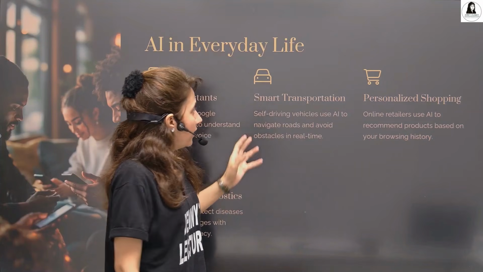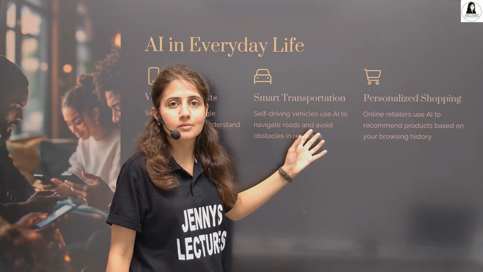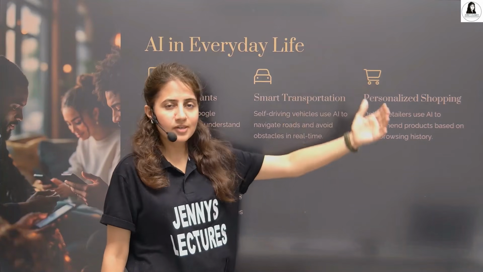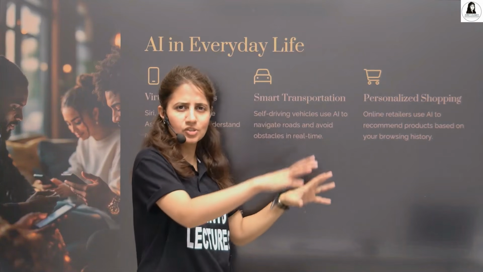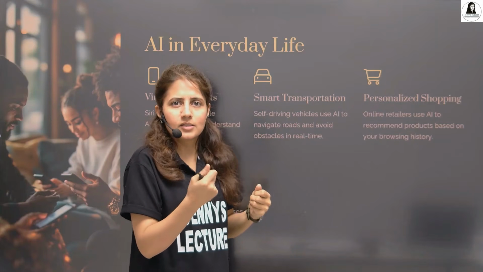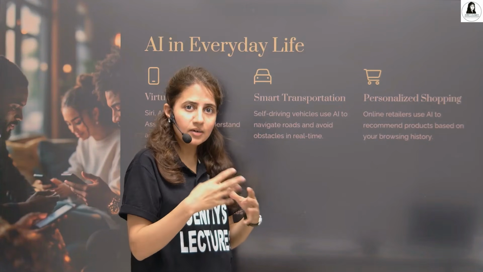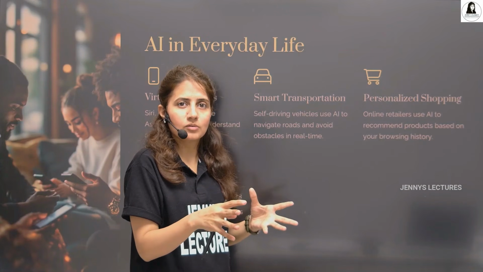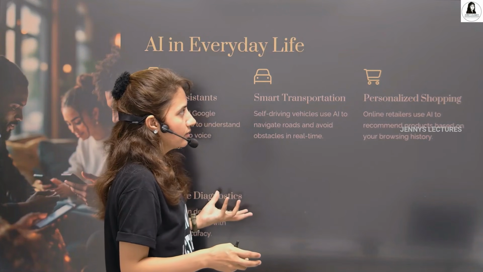Or we can say that self driving cars, they use AI to detect the traffic or signals or traffic jam or pedestrians or any other obstacles, and they make decisions, they decide at the same time what to do in this situation. So that is what AI is.